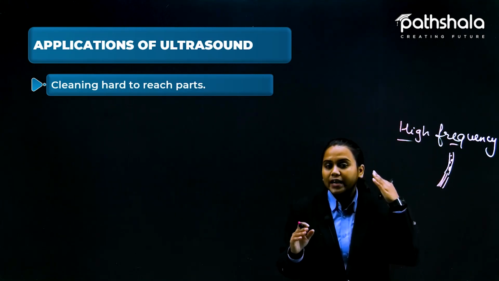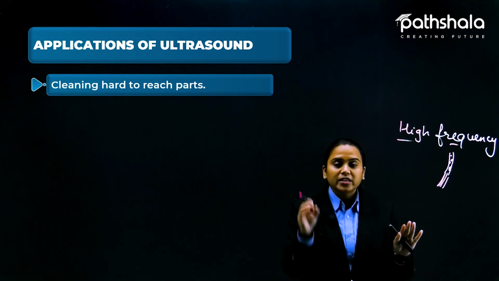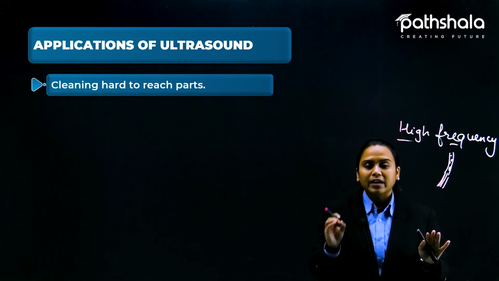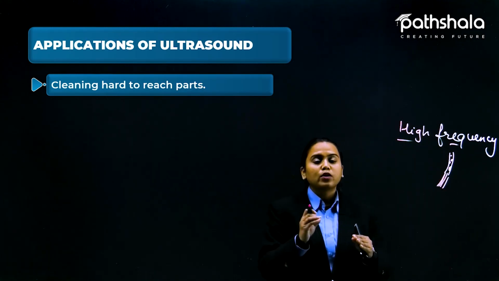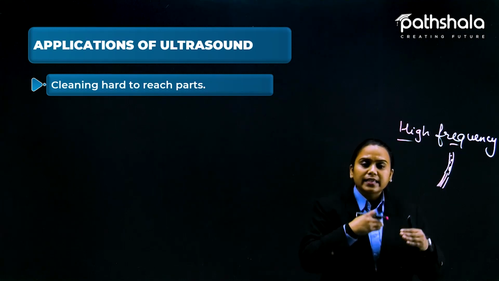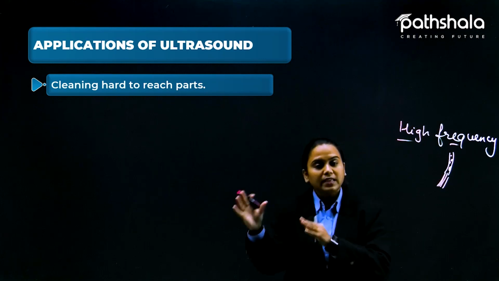Our machine, that is the ear, is not able to hear that, but the machines and organs are affected because it has high frequency. So high frequency eventually influences other things too.